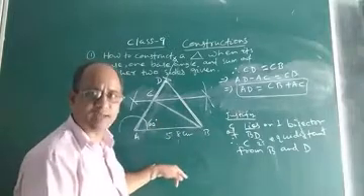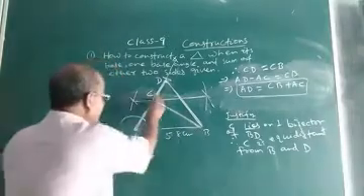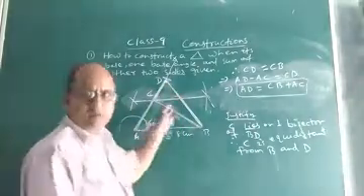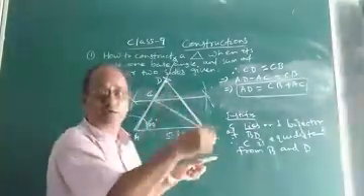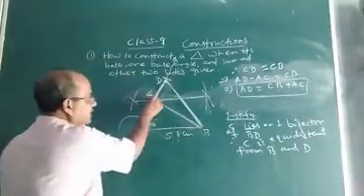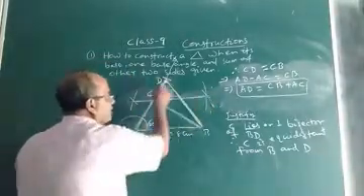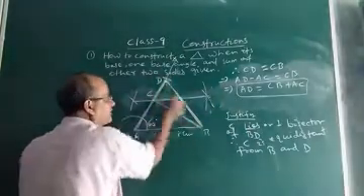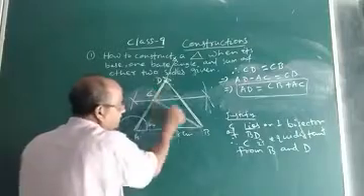Now how will you justify that AC plus BC equals AD? Because we have taken AD equal to BC plus AC, but how to justify it? As C lies on the perpendicular bisector of BD, C will be equidistant from the two endpoints of BD, that is D and B. That means CD will be equal to CB.